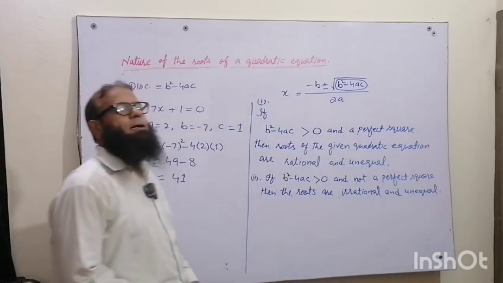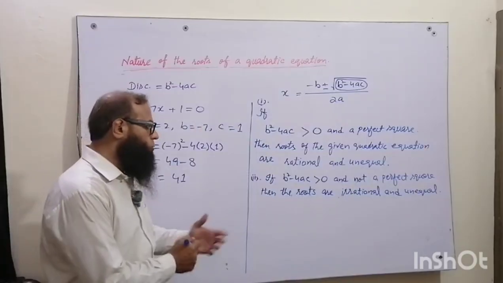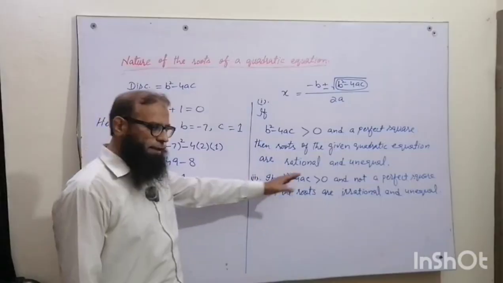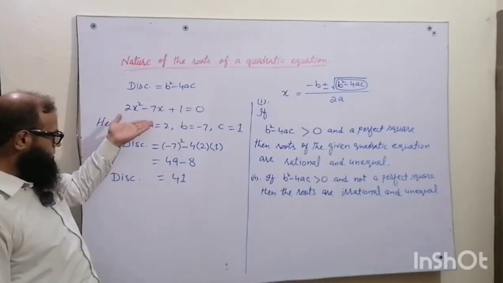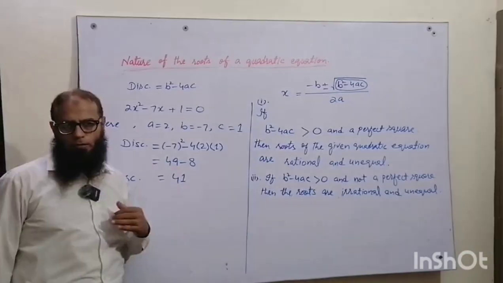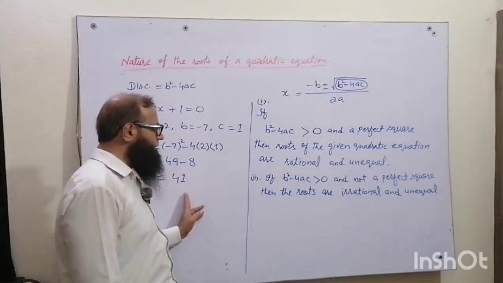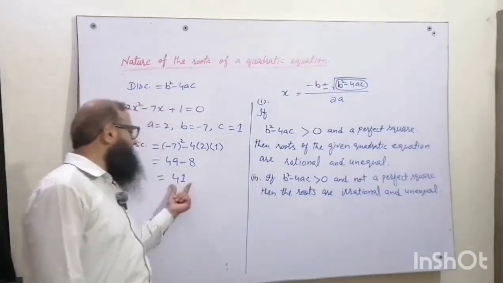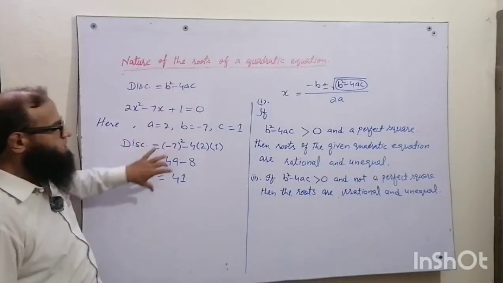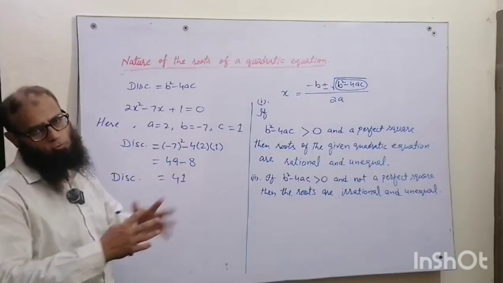This is rule number 2. Like here we have solved this example, we have got the discriminant equal to 41. So 41 is greater than 0, a positive number, but it is not a perfect square. So it means the roots of this quadratic equation are irrational and unequal.